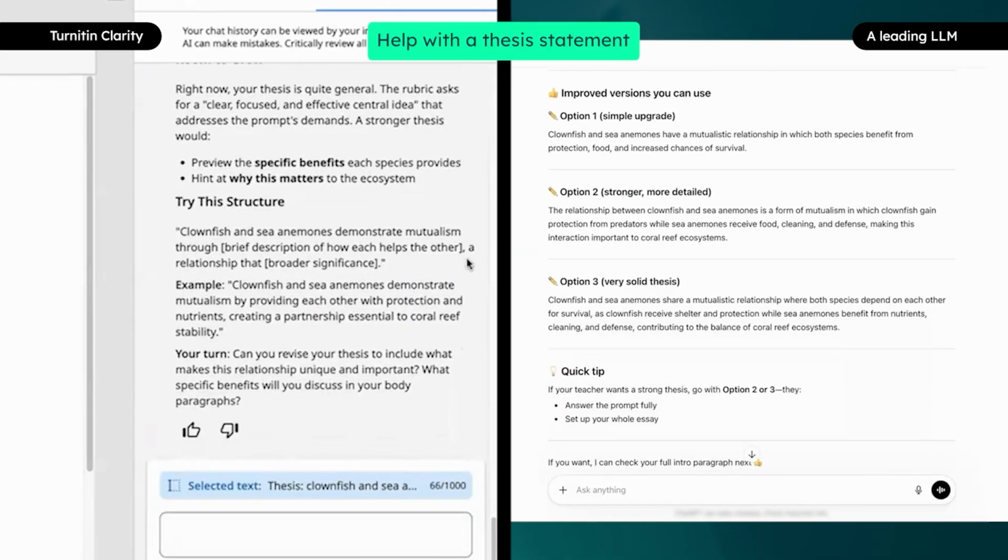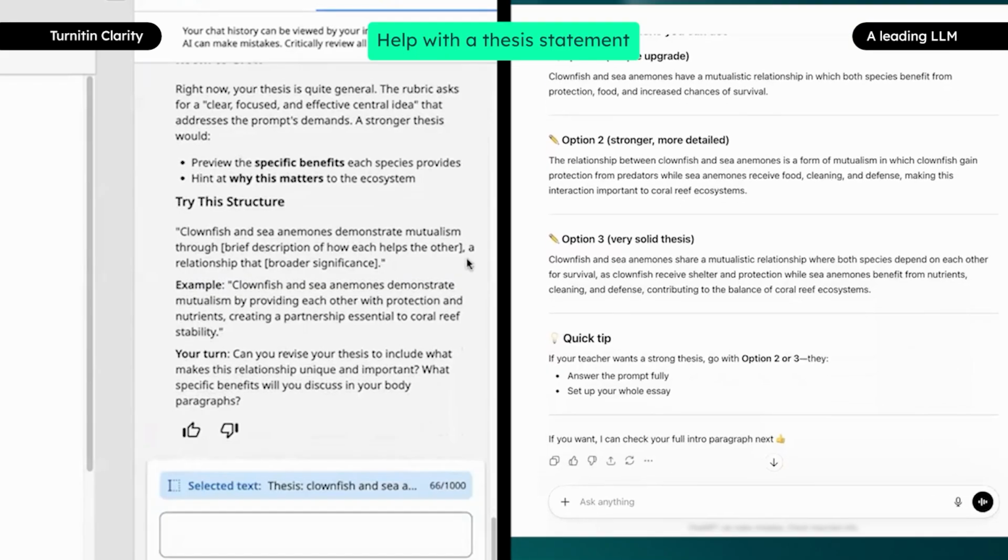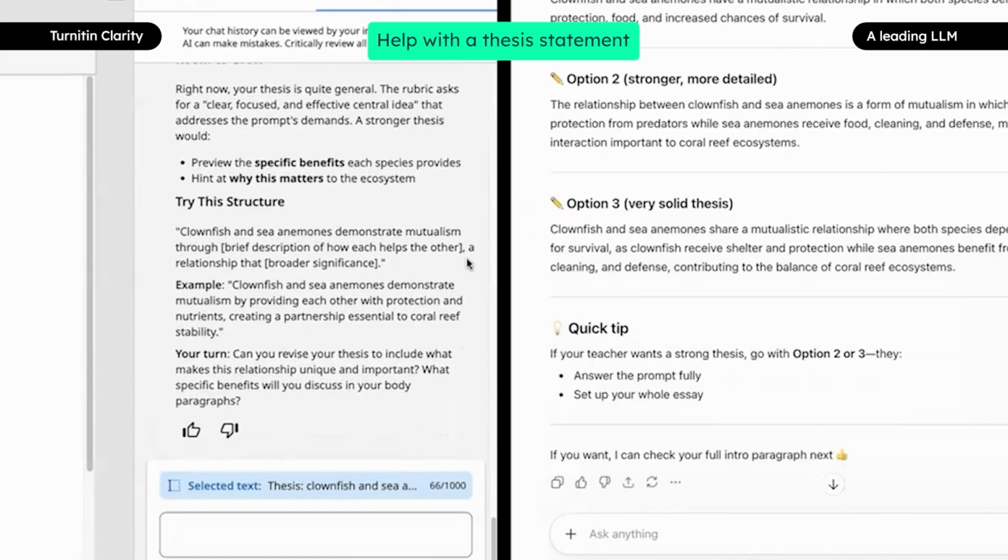The leading LLM, however, after briefly saying what a strong thesis should include, immediately goes into offering 3 new thesis statements the student could use. It closes with which one it thinks is the strongest.